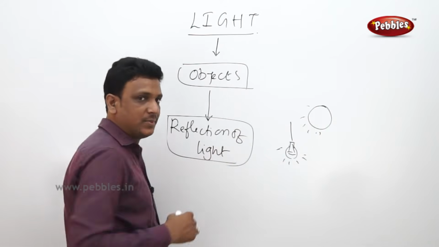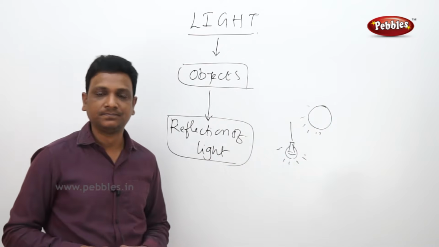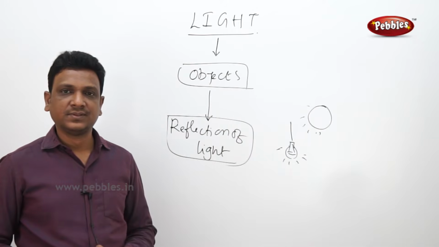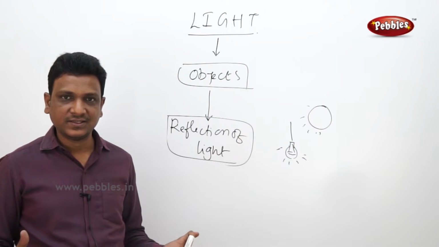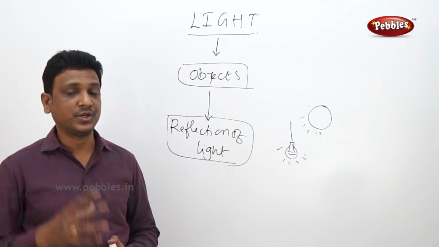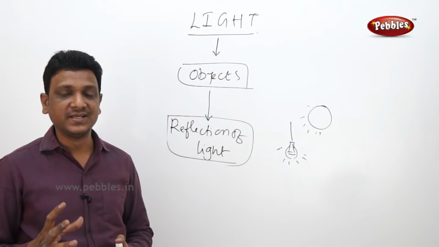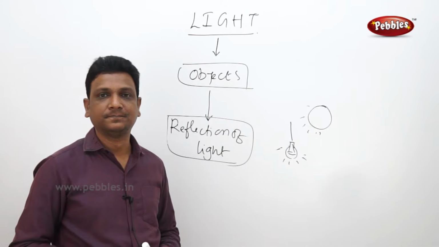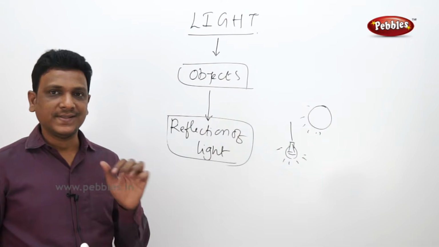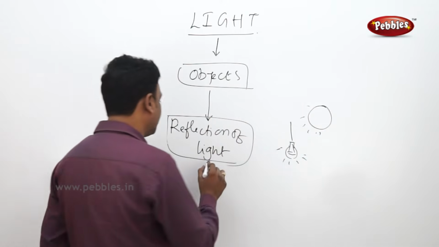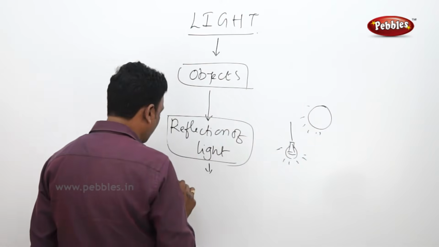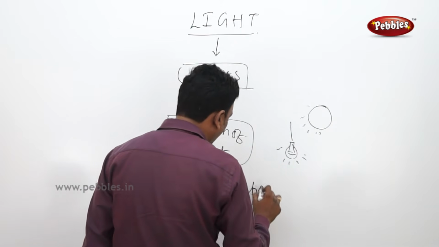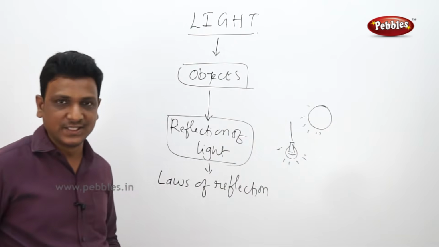If objects are not able to reflect light, you cannot see that object. Right? If the object is not able to reflect, you cannot see the object. So your vision, the visibility, is totally dependent upon the property of reflection of light. In this chapter, the first thing we are going to study is the laws of reflection. We understood that reflection of light is very important, so by that we can see the objects.